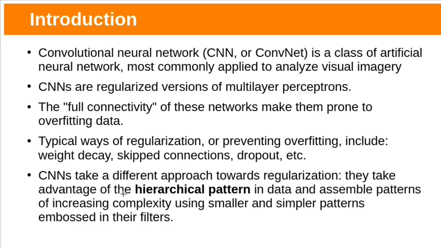They take advantage of the hierarchical pattern in data and assemble patterns of increasing complexity using smaller and simpler patterns designed in their filters. Therefore, CNNs have simpler connectivity and are less complex.